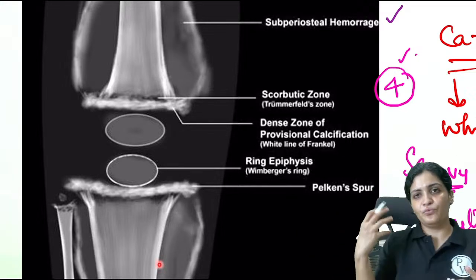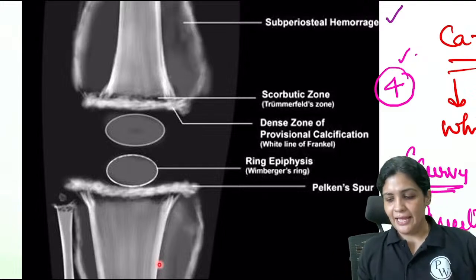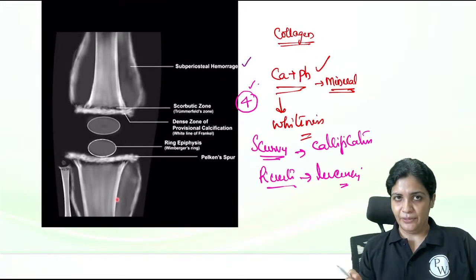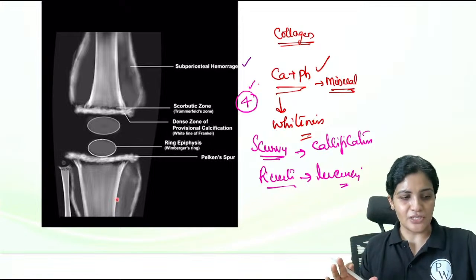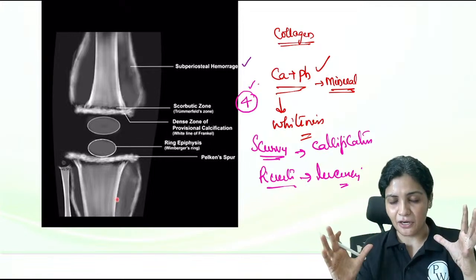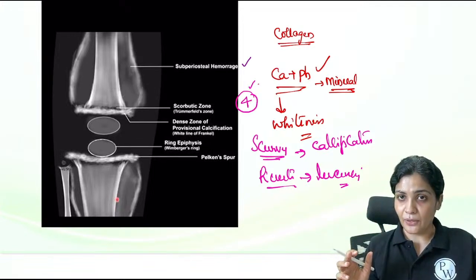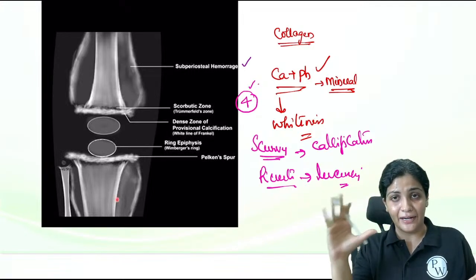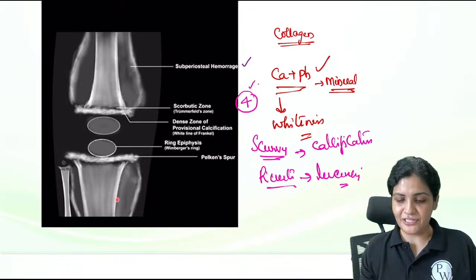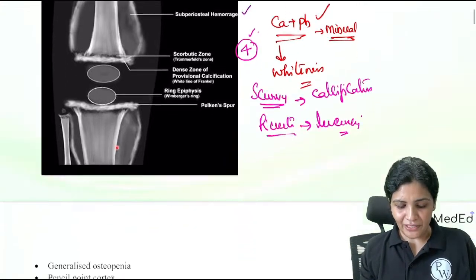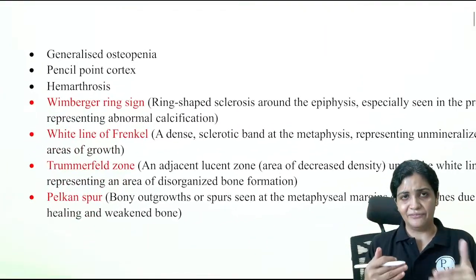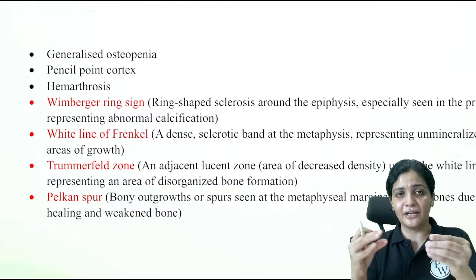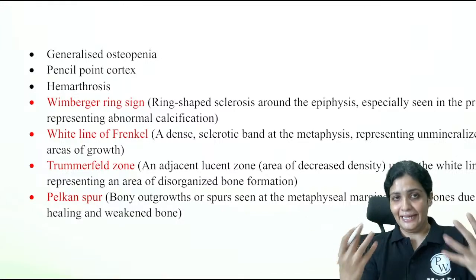Fine. And one more thing is the subperiosteal hemorrhage. So these are the important radiological features of your scurvy. Right? You're going to remember it. So whenever somebody is talking about scurvy, first the pathology, collagen deficiency, cross-linking, then all those generalized features, then the radiological features whenever it comes to ortho. Fine. So again, we have given it in detail, as I've told you, the PDF is made in such a way that you could revise it again and again.